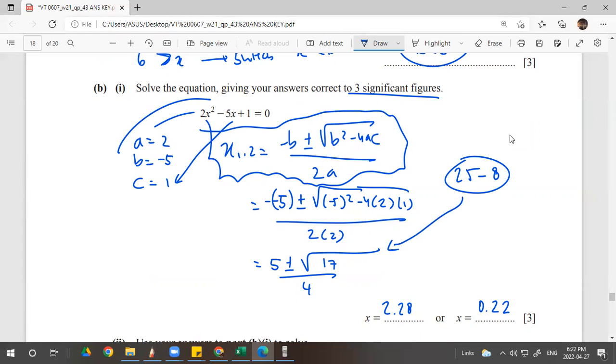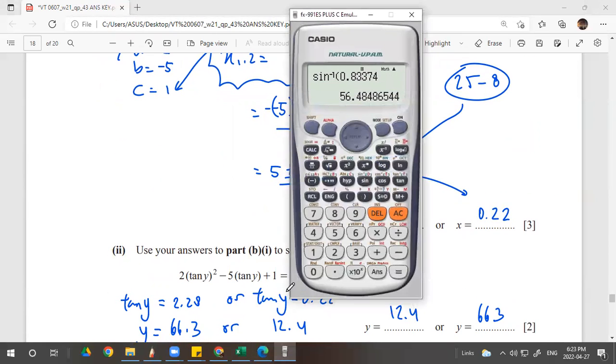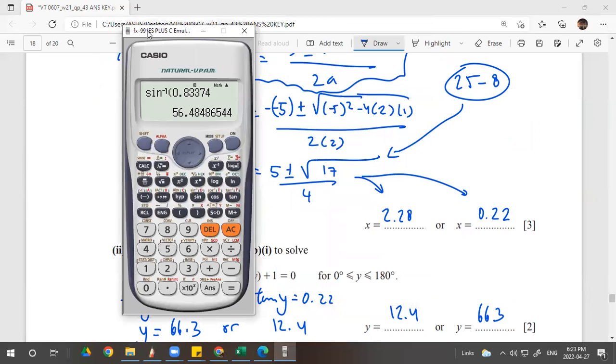And then go to the calculator, 3 significant figures. Oh, sorry, this is not three significant figures. 0.22 is two significant figures. I have to add more. So 5 subtract square root of 17 divided by 4.